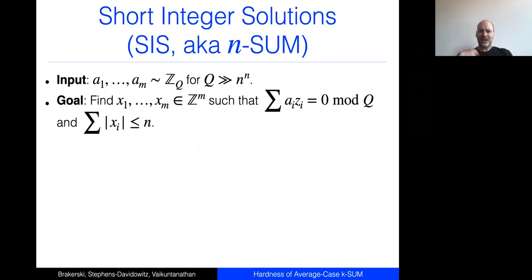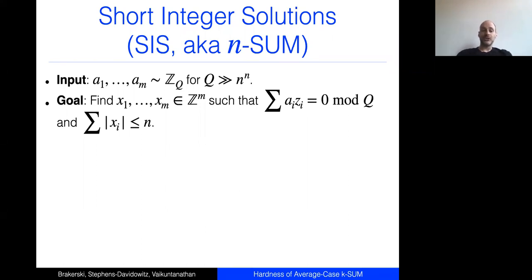I'm calling it n-sum instead of k-sum because whereas before I was thinking of k as a constant, now I'm thinking of n as going to infinity. So this is n-sum for n going to infinity. And again, the input is uniformly random, so it's an average case problem, A_1 through A_M. And again, it sometimes helps to think of this as adaptive, where we request as many samples as we want.